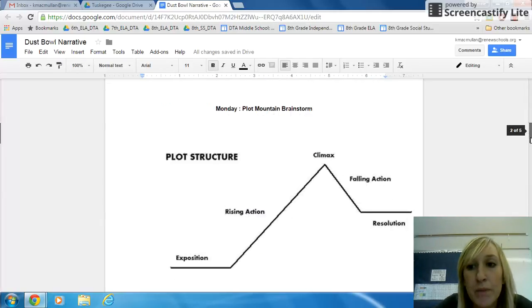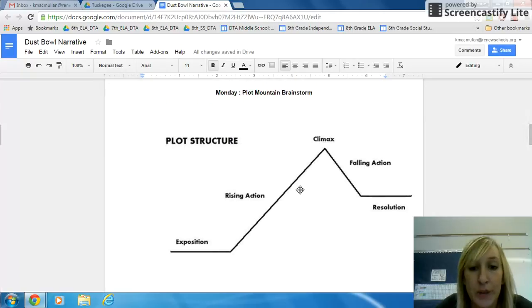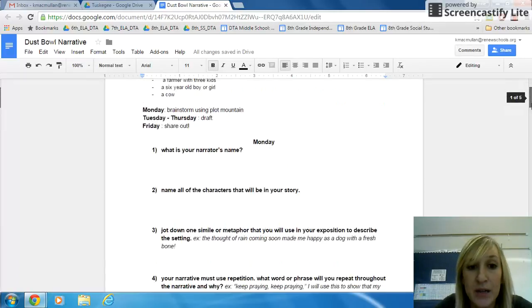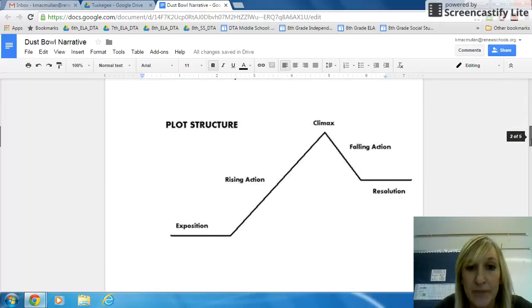Now, your plot mountain is blank on your paper. You need to draw in this mountain, and then you need to think about what is your setting and characters for exposition. What is the rising action that leads to your climax, your turning point in your story? What is your falling action? And then how will this be solved? So you can use all of your questions and answers from here to plot them on your mountain here.